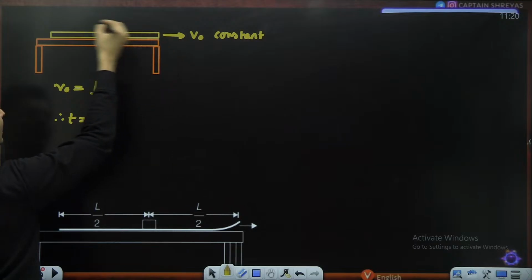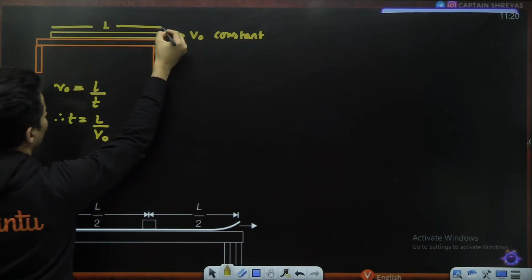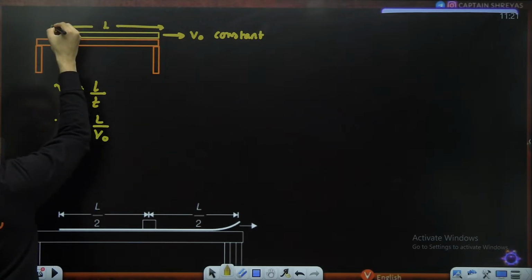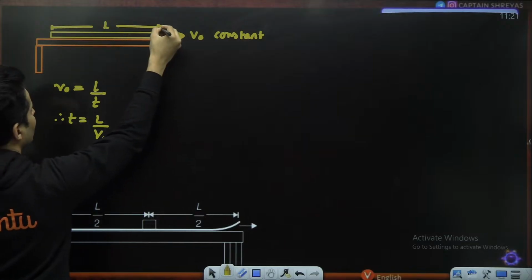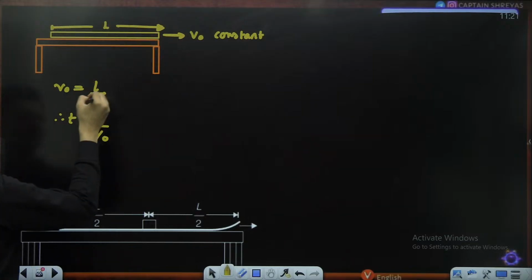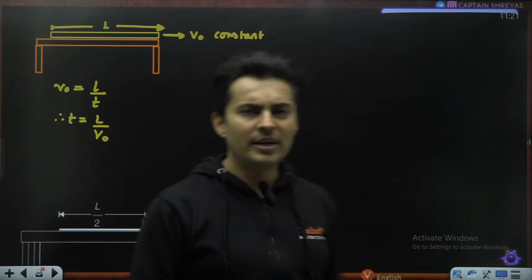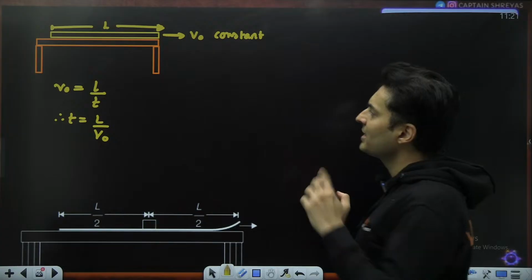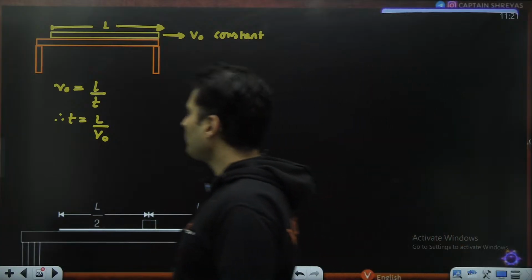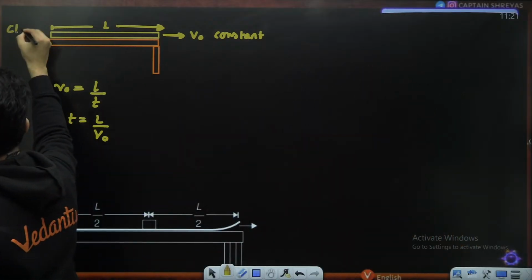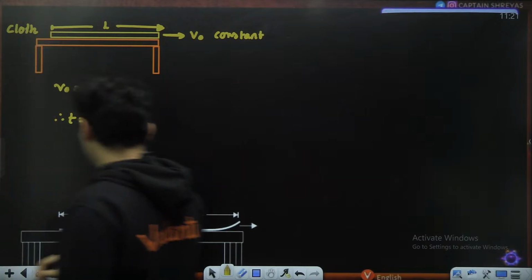That's it. This is nothing but speed is distance by time. Distance covered is L. This end will start from here and reach eventually at this point. So distance covered is L, time taken is T, so speed is distance by time. Very simple. Speed is constant. This is the first equation which I can think of. Now what next?